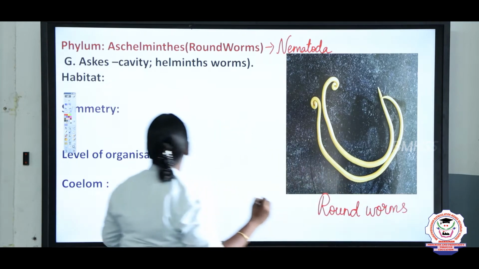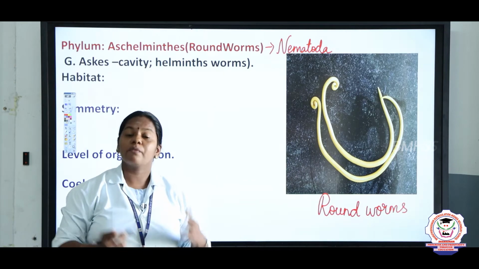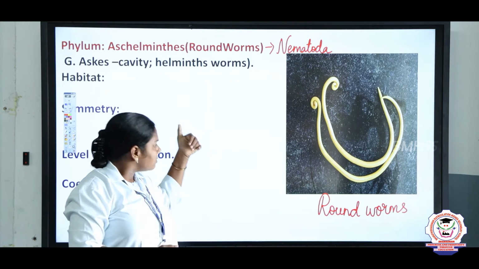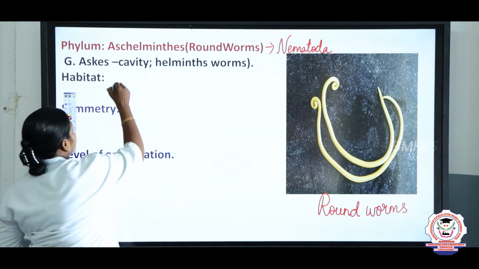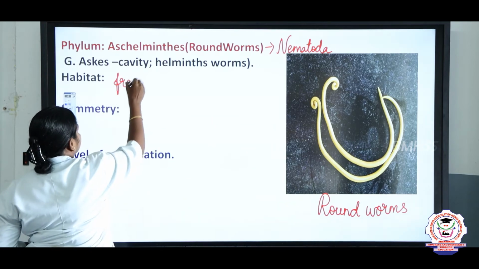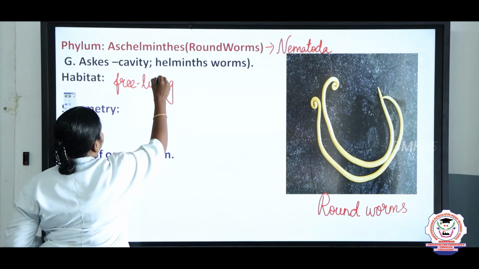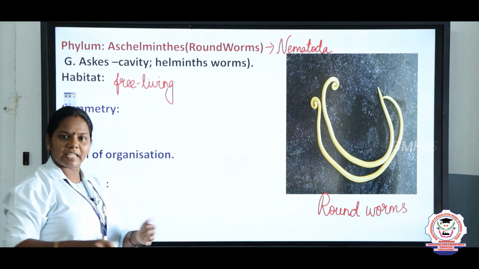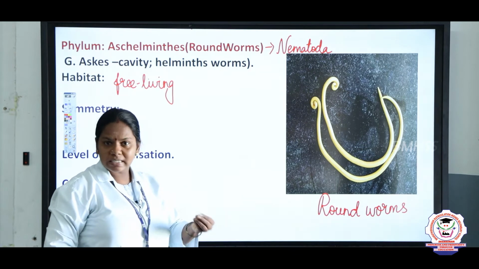And now we are going to discuss the habitat. What do you mean by habitat, children? The place where it lives, right? The majority of this phylum Aschelminthes is free living. What do you mean by free living, children? Free living means they can live terrestrially, on the land, or can be found on plants and animals.